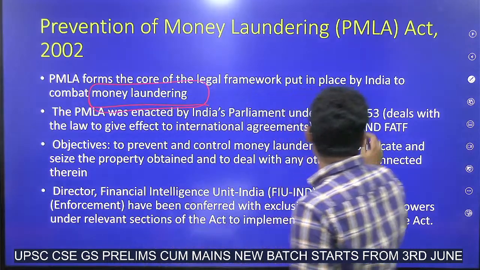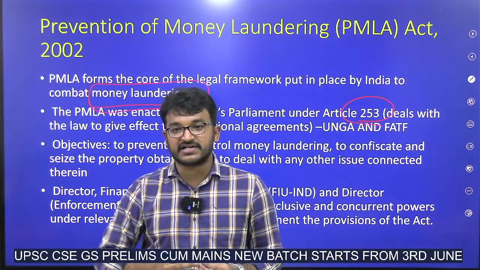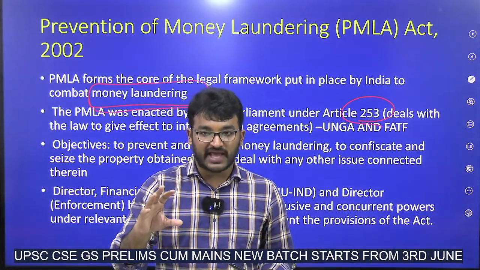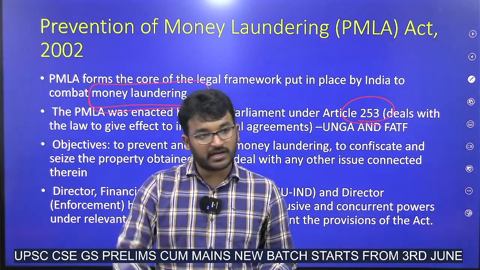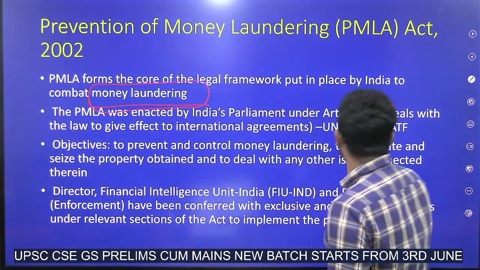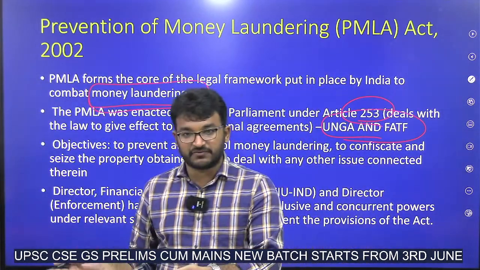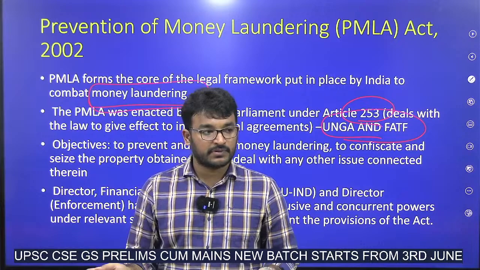There is Article 253 in our Constitution. It says that to give sanction to international agreements, the Parliament of India can make some acts. In this scenario, we had agreed in the UN General Assembly and also FATF. What is FATF? Financial Action Task Force.